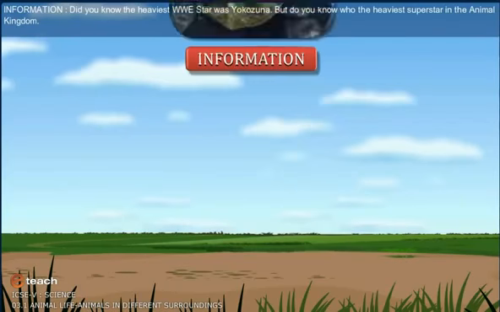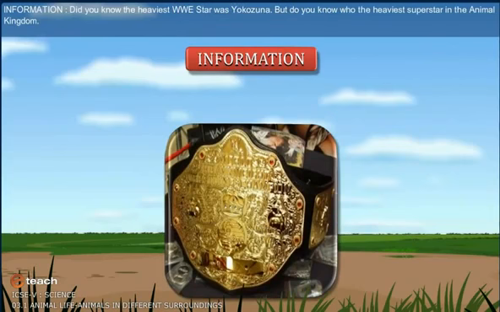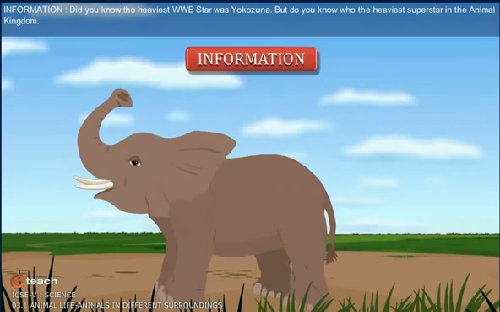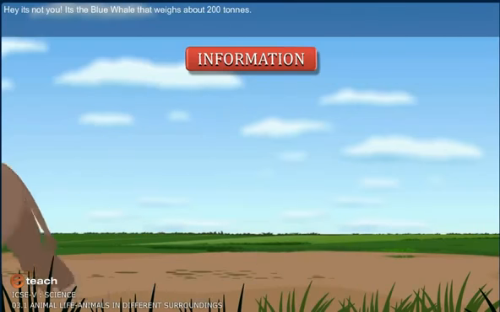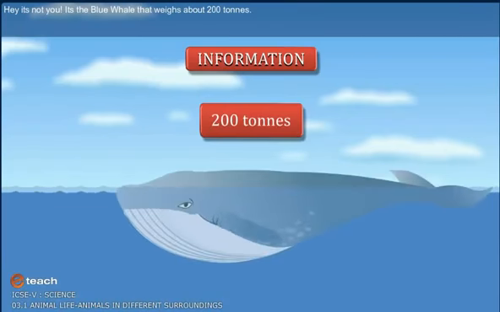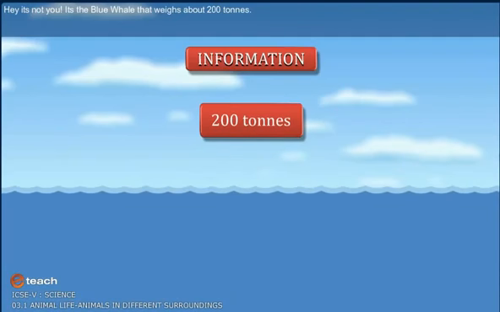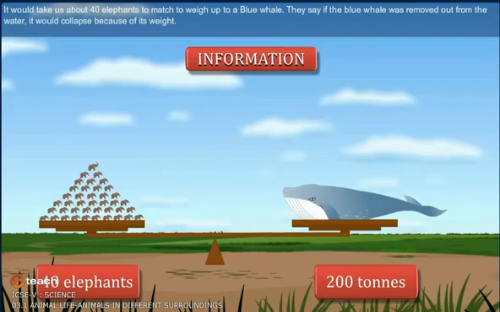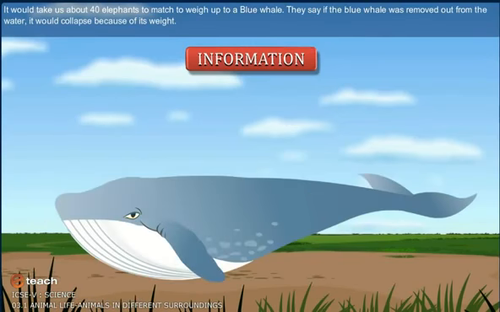Information. Did you know? The heaviest WWE star was Yokozuna. But do you know who the heaviest superstar in the animal kingdom is? Hey, it's not you. It's the blue whale that weighs about 200 tons. It would take about 40 elephants to match the weight of a blue whale. They say if the blue whale was removed from the water, it would collapse because of its weight.